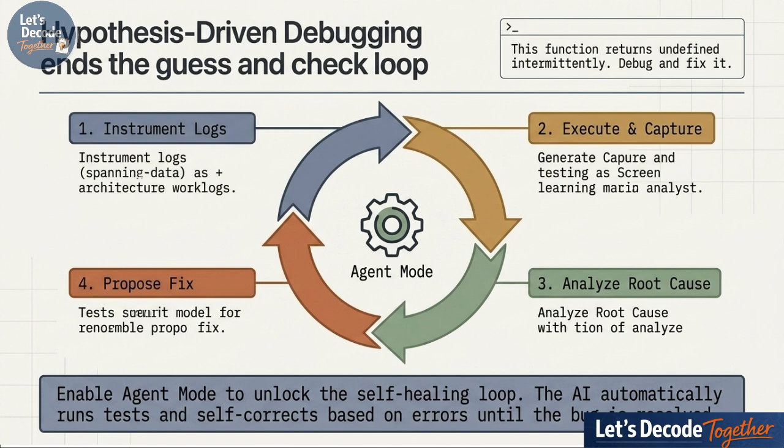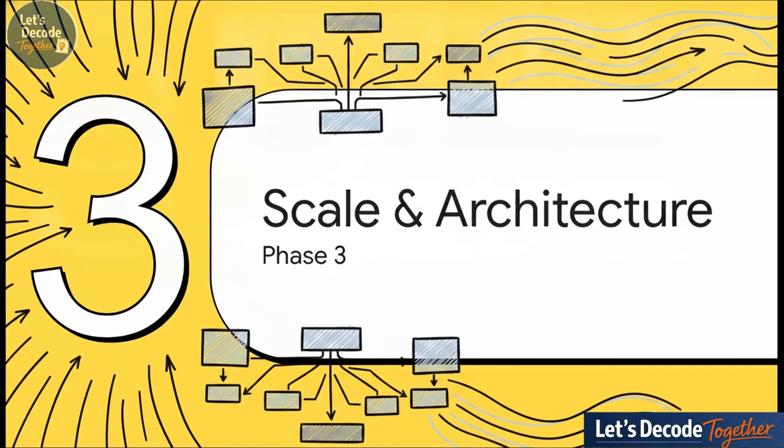You basically get to sit back and watch it scientifically heal your codebase. It's like having this incredibly fast, tireless coding partner who will just continuously run down the rabbit hole until the console is completely green. All right, bringing it all together in Phase 3, Scale and Architecture.